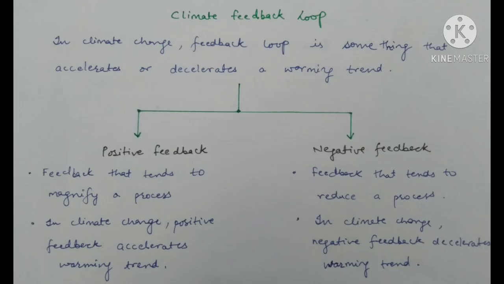Next topic is the climate feedback loop. In climate change, a feedback loop is something that accelerates or decelerates a warming trend. It helps in determining the climate sensitivity and future climate state. It is of two types, positive feedback and negative feedback. Let's suppose initially temperature is increasing. Then positive feedback will help in increasing the temperature, while negative feedback will try to decelerate it. Positive feedback loops are dangerous for climate balance, while negative feedback will provide balance to the climate.